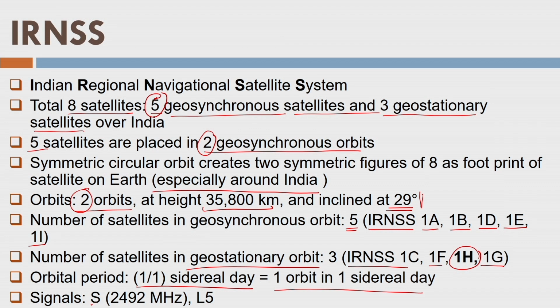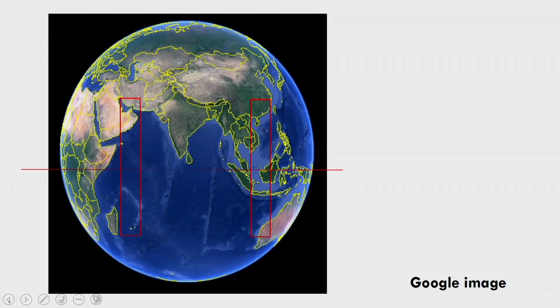So we have signals on the S band, which is 2492 megahertz, and we also have L5. See, it is quite different from the other satellite constellations. Now, these lines which we place here, it is 29 degrees north. Similarly, this line is around 29 degrees south. Well, okay, now what about the shape of 8? The shape of 8 is created by the satellite tracks in this way.